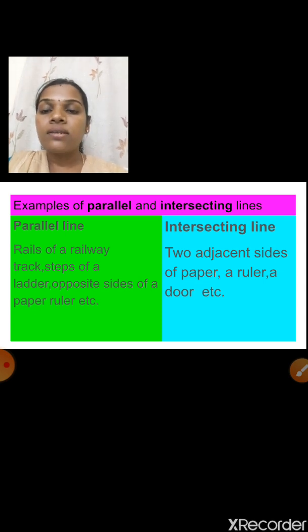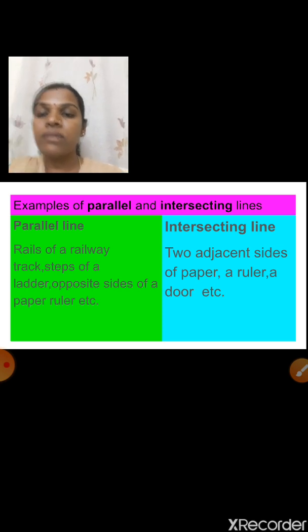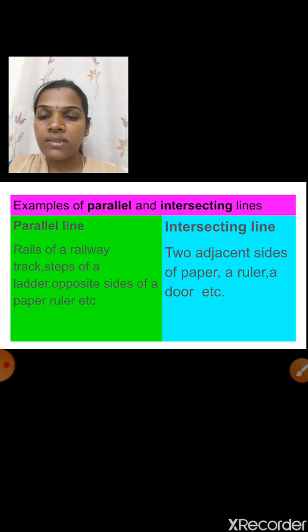And the next one: see the adjacent sides of your mobile. They will meet, so we can say they are intersecting lines. See the examples I have given here. Rails of a railway track. You might have seen a railway track, isn't it?